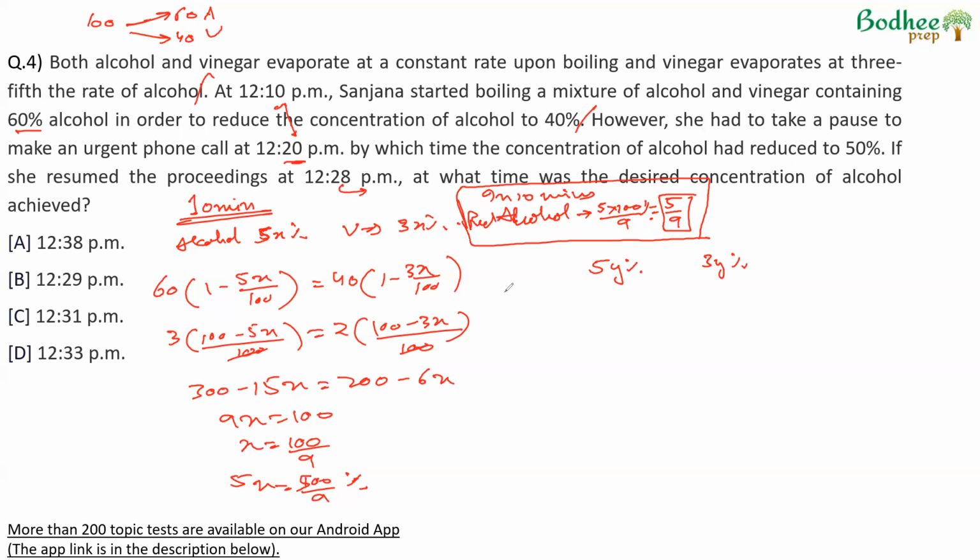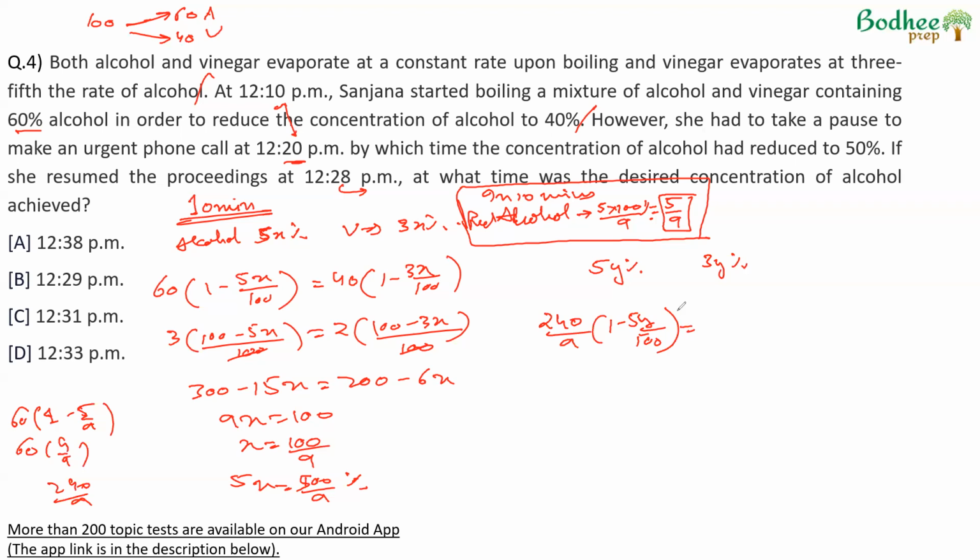So at this point in time, the amount of alcohol left will be 60 into 1 minus 5 by 9 because x was 100 by 9. So 60 into 4 by 9, which will be 240 by 9. So alcohol left was 240 by 9 into 1 minus 5y upon 100.